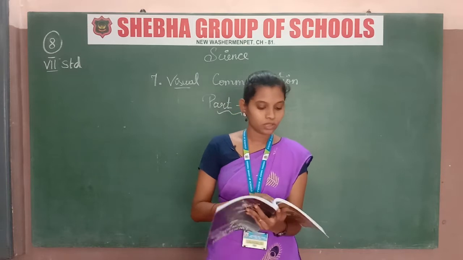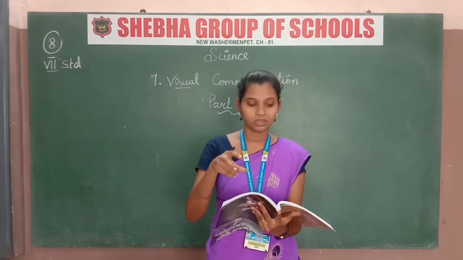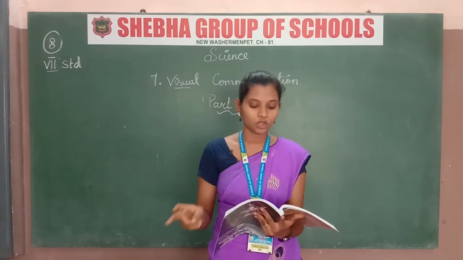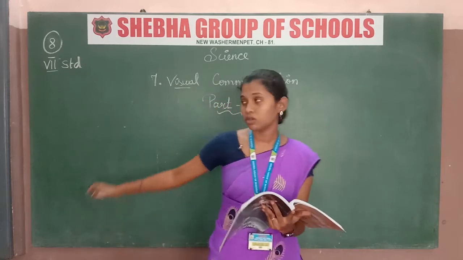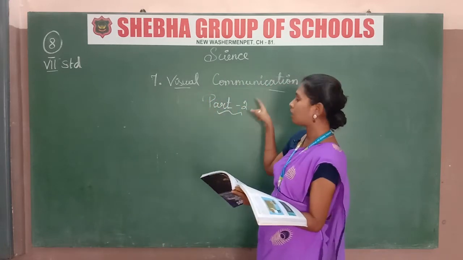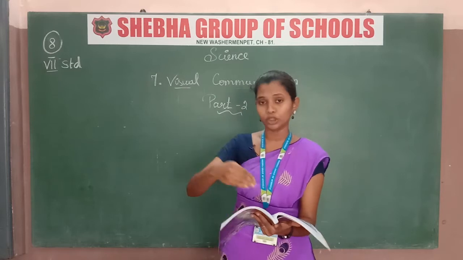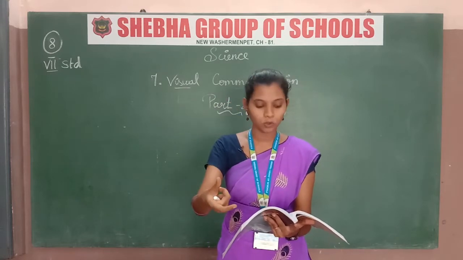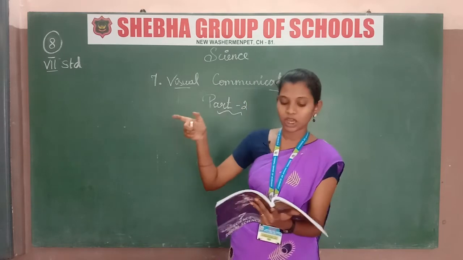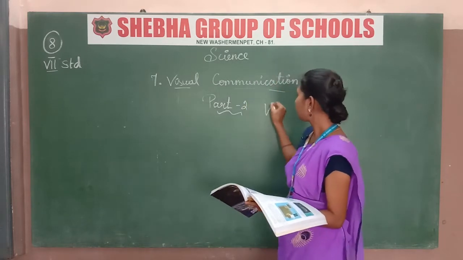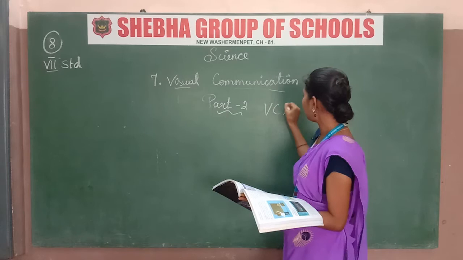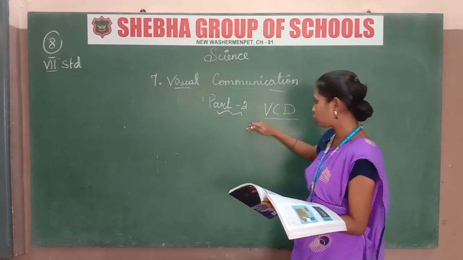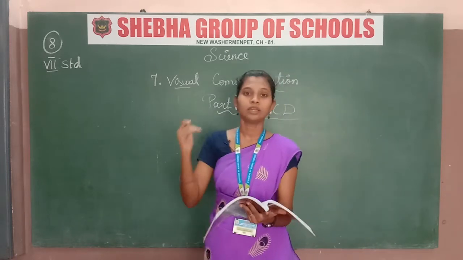And now, seeing the concept easily through pictures is known as a visual communication device. Okay, what is our lesson name? Visual communication. That is what we are going to see now. Okay, and when we see the picture, that is a visual communication device. That means VCD. Okay, VCD means visual communication device.